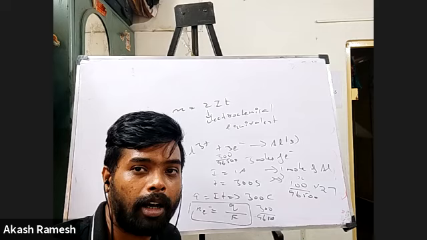Okay, take down the question. During electrolysis of AgNO3, silver nitrate, 9,650 coulomb of charge was passed through the electrolyte.